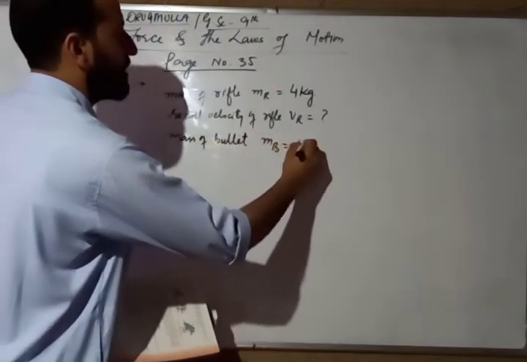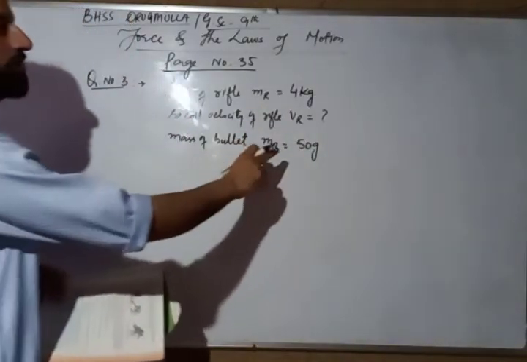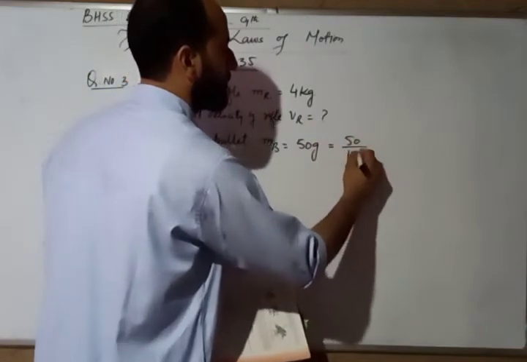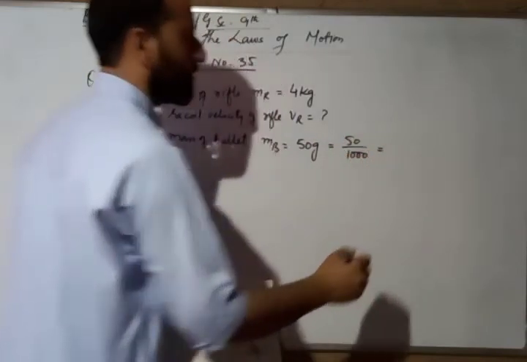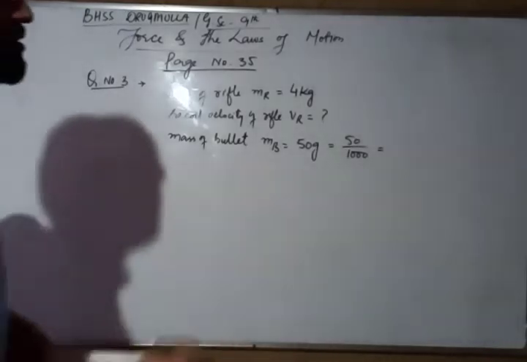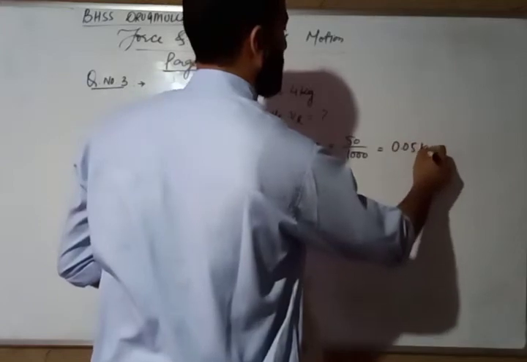It is 50 gram. Mass of rifle is 4 kilogram. Convert this 50 gram into kilogram. It is 50 divided by 1000, that works out to be 0.05 kilogram.